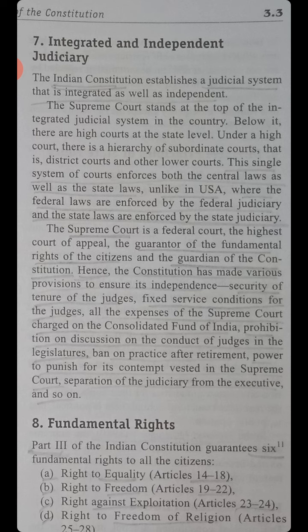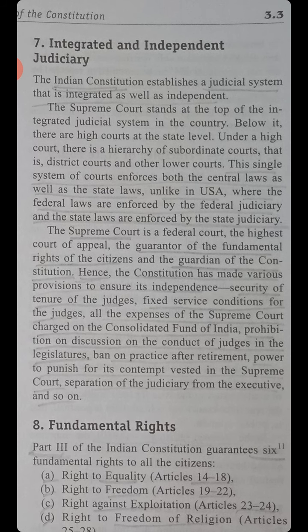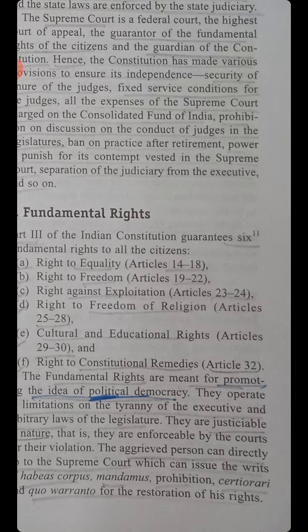Unlike in the USA, where the federal laws are enforced by the federal judiciary and the state laws are enforced by the state judiciary. The Supreme Court is a federal court, the highest court of appeal, the guarantor of the fundamental rights of the citizens, and the guardian of the Constitution. Hence, the Constitution has made various provisions to ensure its independence: security of tenure of judges, fixed service conditions for the judges, all the expenses of the Supreme Court charged on the Consolidated Fund of India, prohibition on discussion on the conduct of judges in the legislatures, ban on practice after retirement, power to punish for its contempt vested in the Supreme Court, separation of judiciary from the executive, and so on.